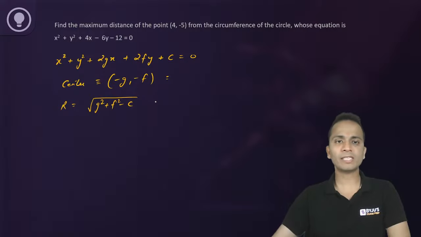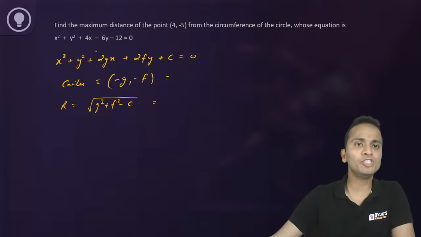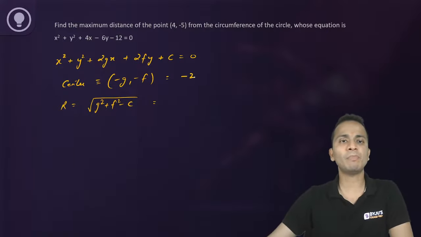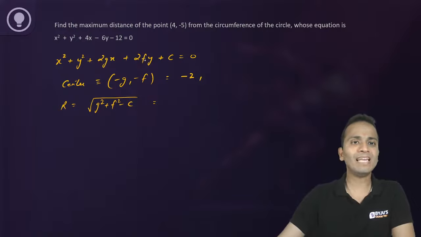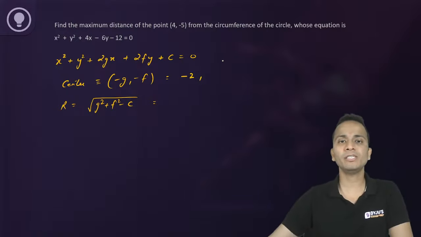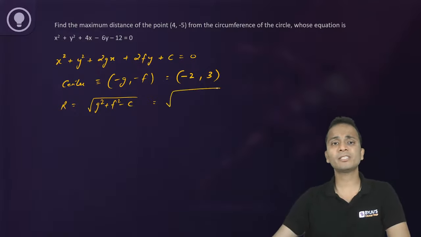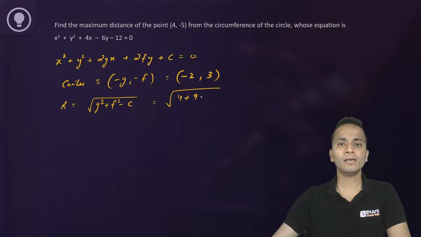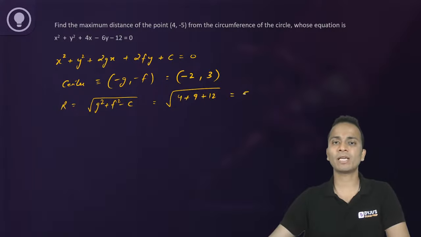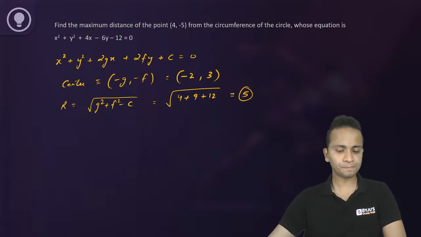After comparing, the value of g is 2, so the center is minus 2 comma, and the value of f is minus 3, so it is 3. So minus g comma minus f will be the center. Radius is the square root of 2 square, that is 4, plus 9, minus of minus 12, that is plus 12, and that will come out to be 5. So the radius is 5.